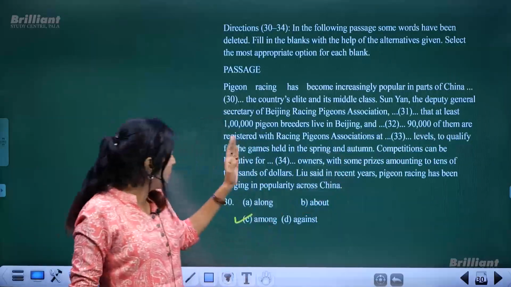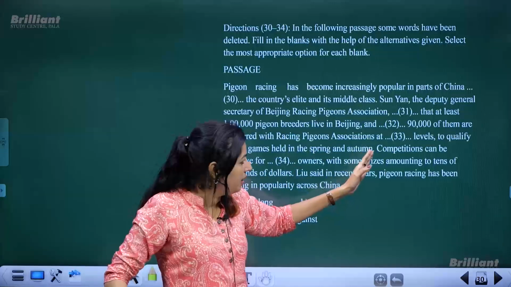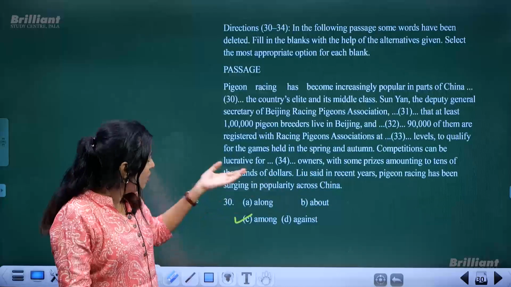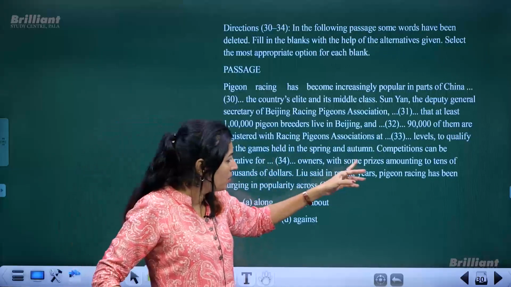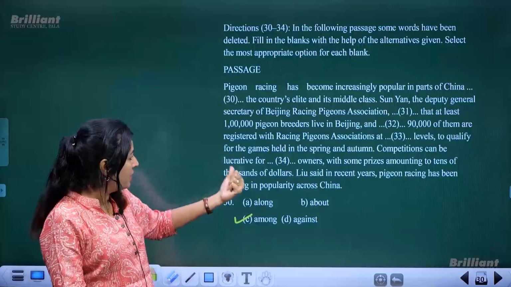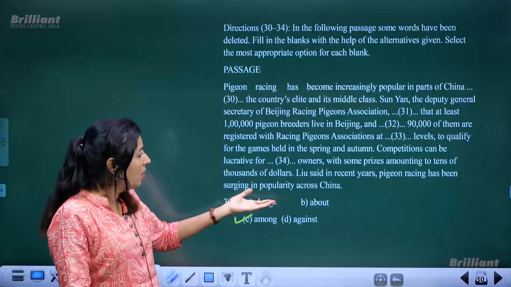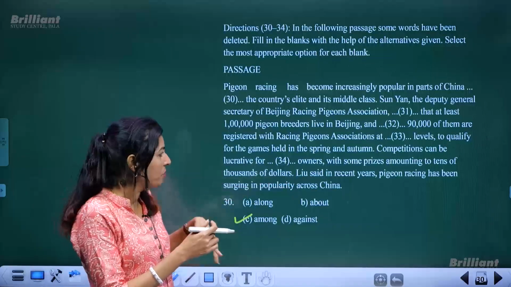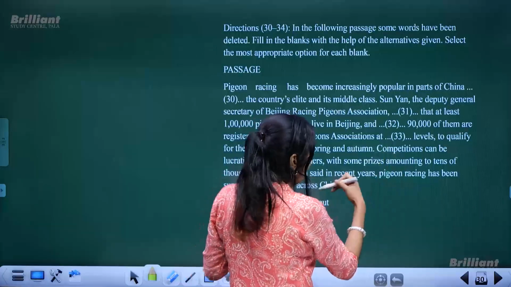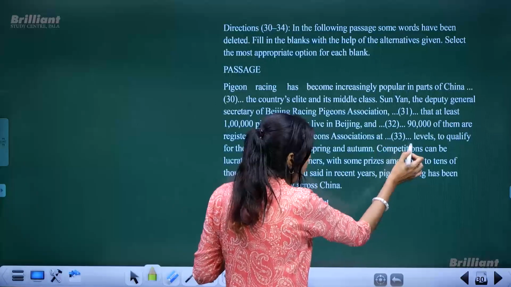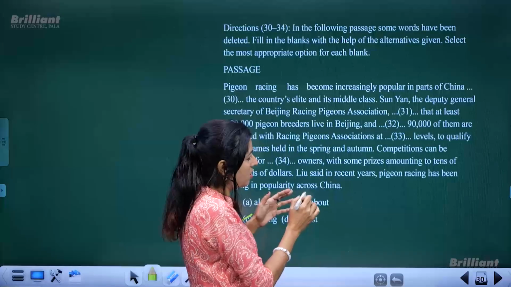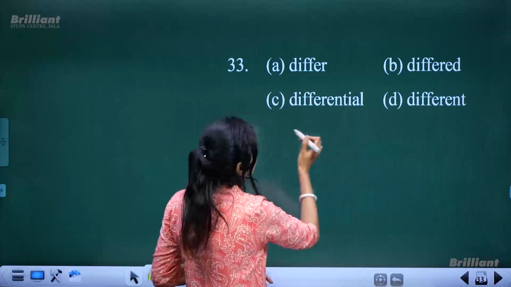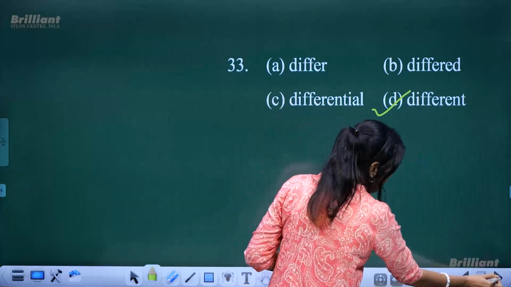90,000 of them are registered with Raising Pigeons Associations at dash levels. Dash levels, maybe at different levels. To qualify for the games held in the spring and autumn, competitions can be lucrative for dash or important for the honors of pigeons. So, pigeons is honors. Okay. So, here what I feel is that it should be at different levels and pigeons is honors. So, let us see if those two words are given as the option or not. Yeah, at different levels. So, different is given as one of the options.